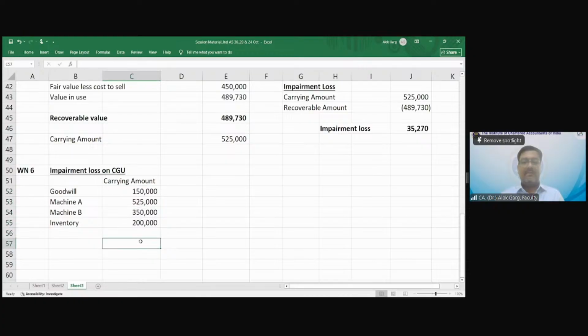The total carrying amount is 12,25,000. And the recoverable value is also given. What is the recoverable value? 10 lakh.